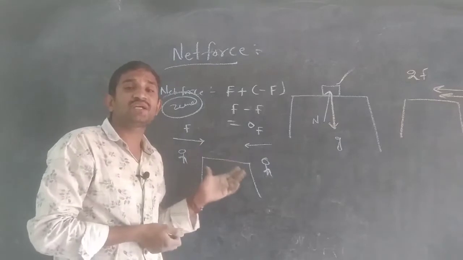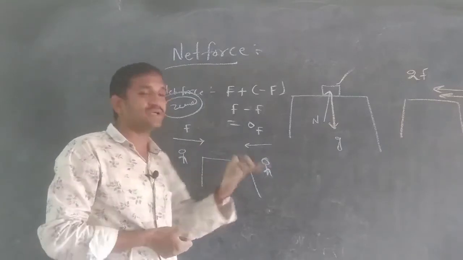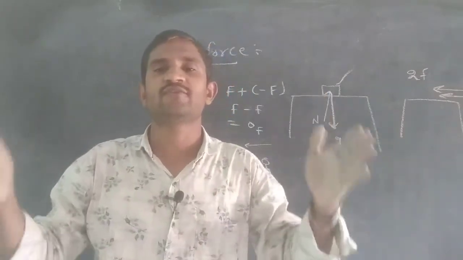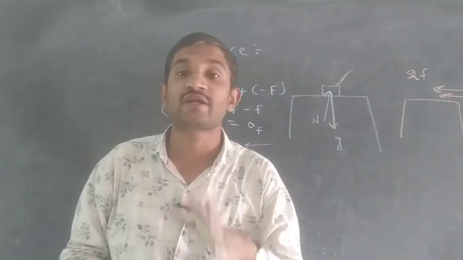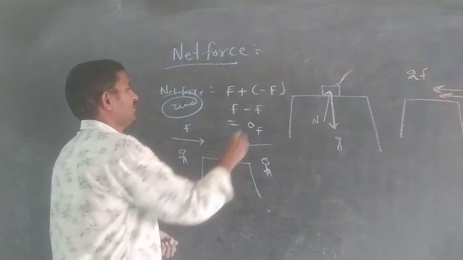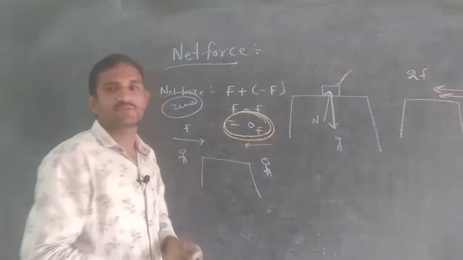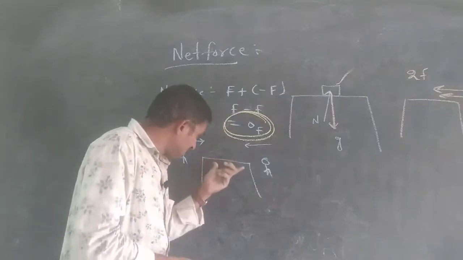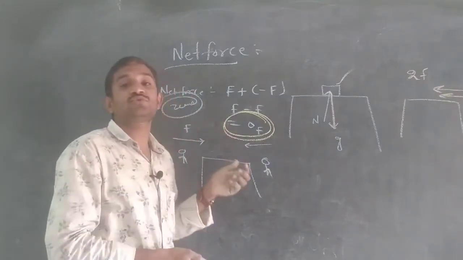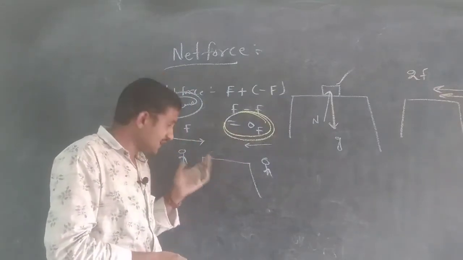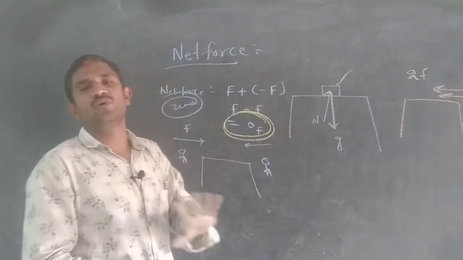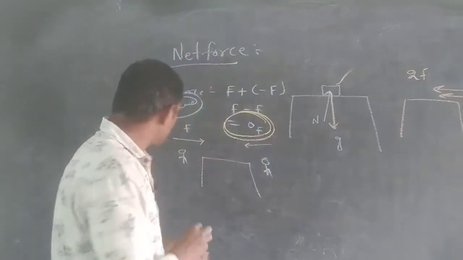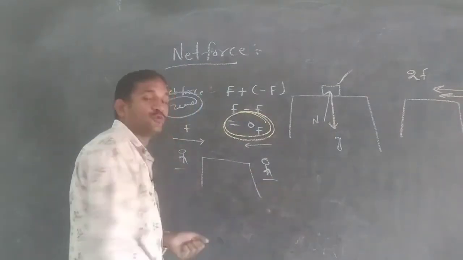Why does the net force become 0? Because two members apply the same force from different directions. My question is: is there any possibility to move this table in any one direction? There is no possibility to move it in any direction, because both are applying the same force.